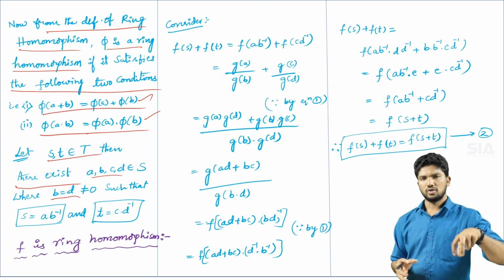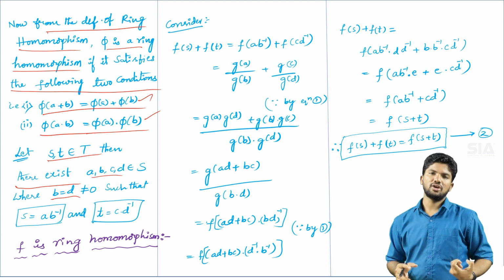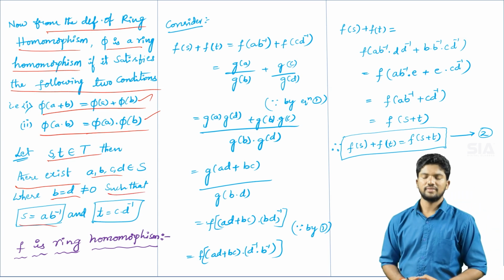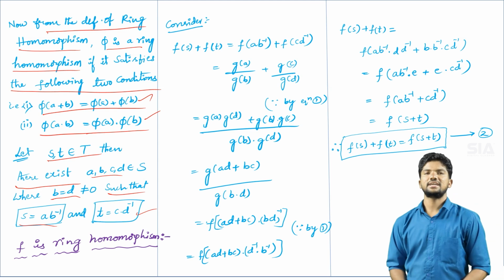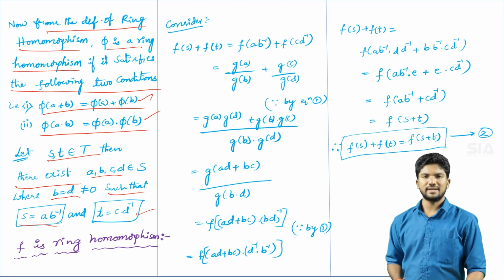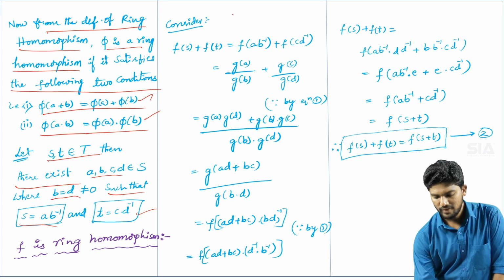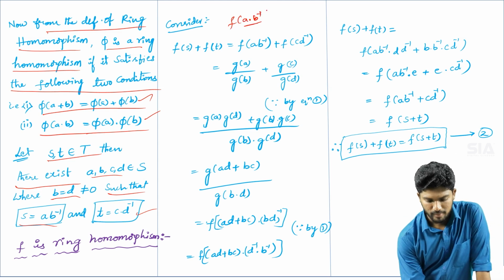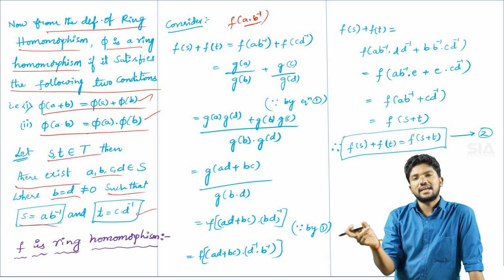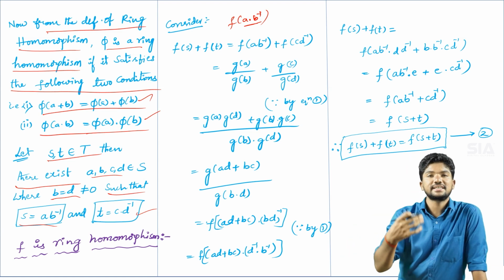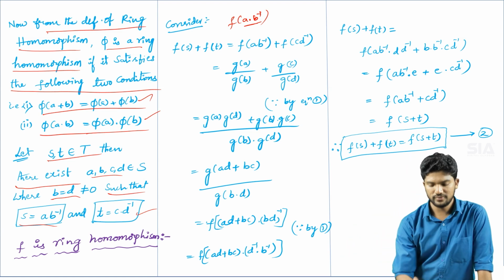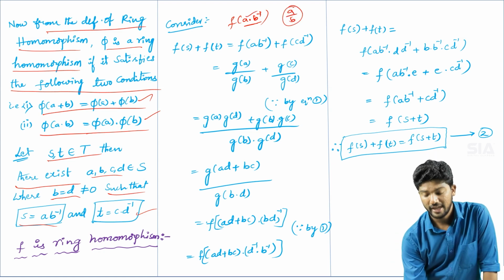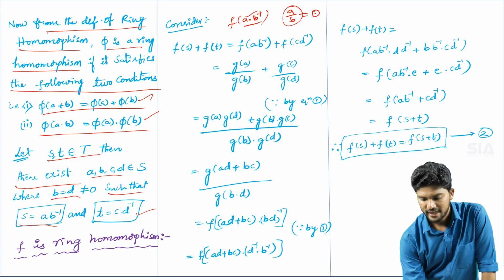Why? Because both elements come in a denominator. So such that, you can write s as a into b inverse, and t you can write as c into d inverse. Why do we have to take the elements in that format? Because the codomain is rational numbers. Rational numbers always exist in the fraction format, and a fraction you can write in this format only. A into b inverse is nothing but a by b. Clearly it is the form of rational numbers.